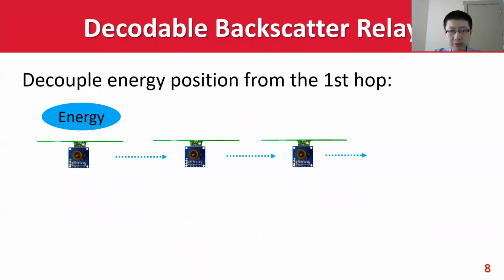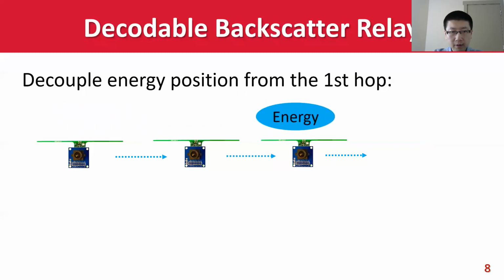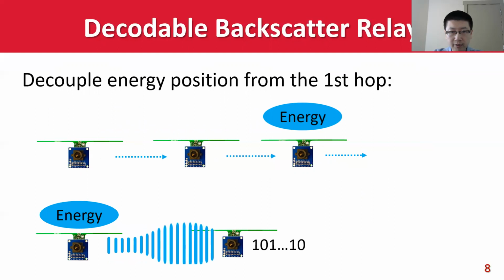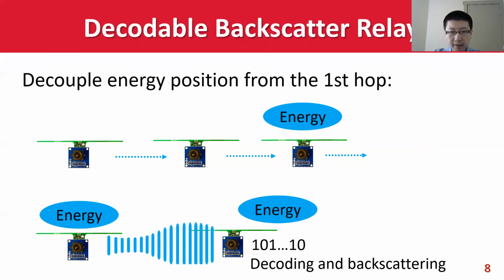Our solution is to change this centralized excitation mode and decouple the position of ambient energy so that the energy supply can happen at any physical position if necessary. To do this, we need a decodable backscatter relay. It can first decode its previous hop data and then backscatter to the next hop with a nearby energy source.